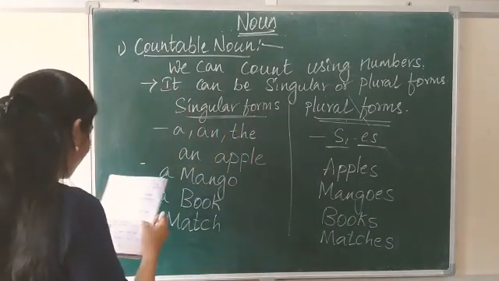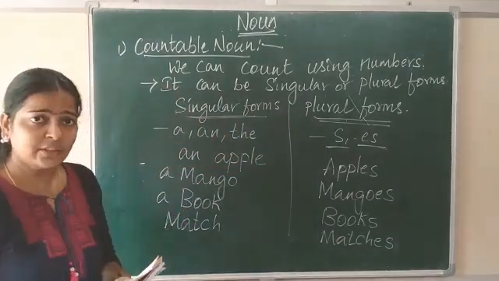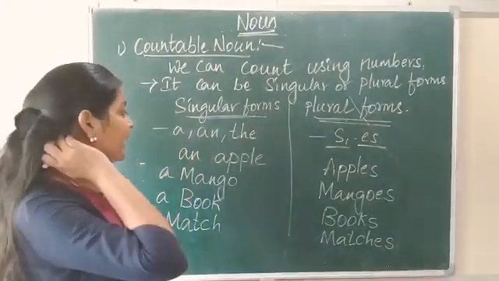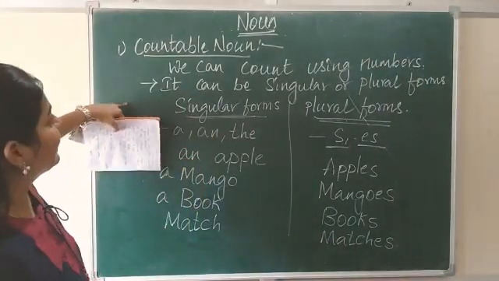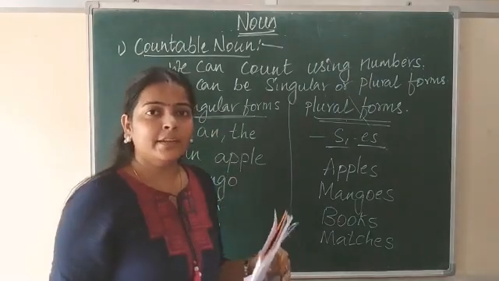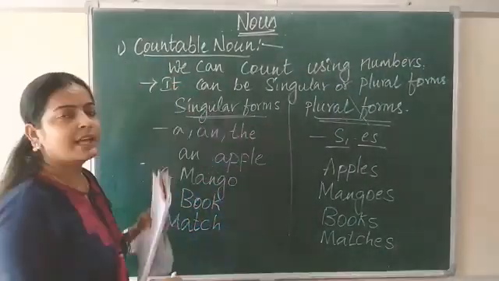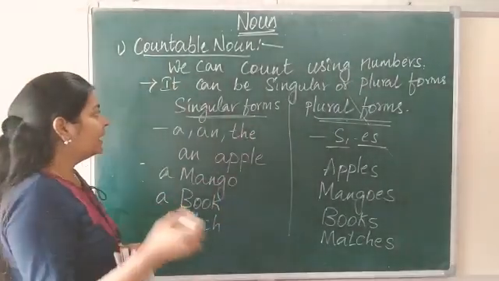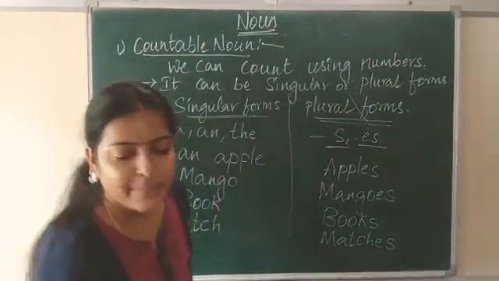Okay, understood everyone? See, here we will go with the examples. Countable nouns are nothing but we can count them using numbers. It can be a singular form or plural form.